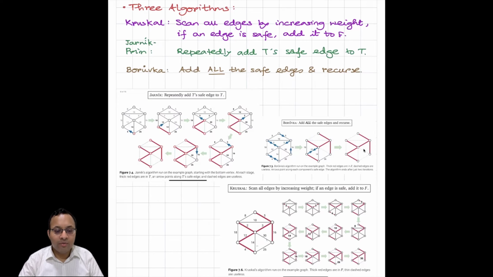So in the next part, we'll talk in detail about Kruskal and Boruvka. In the third part, we'll talk about Jarnik-Prim, and for the fourth part, we'll talk about different comparisons and different extensions and other problems.